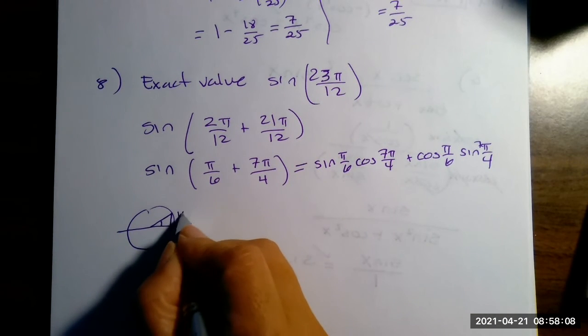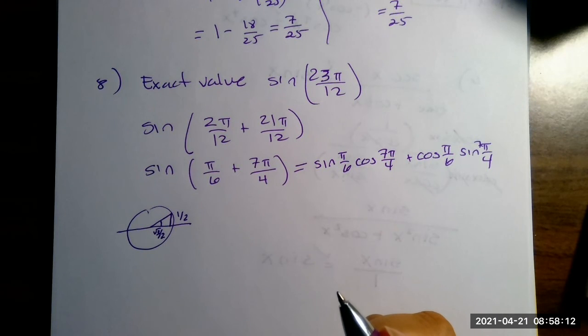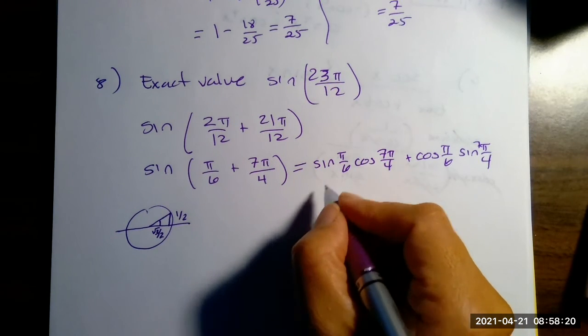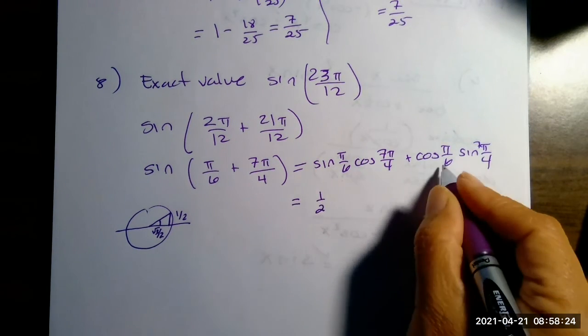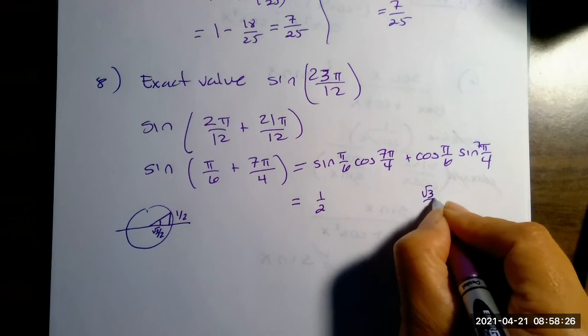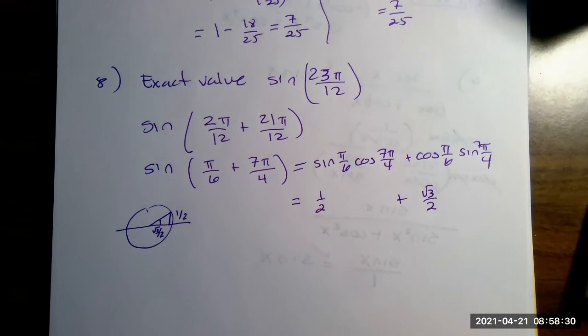So what's nice is I know that's 1/2, root 3 over 2. Okay. So now what I have is sine of pi over 6 is going to be 1/2. Cosine of pi over 6 is root 3 over 2. And let's get a plus sign in there.